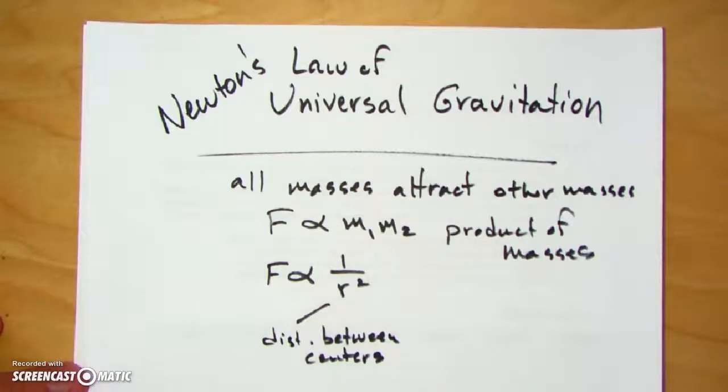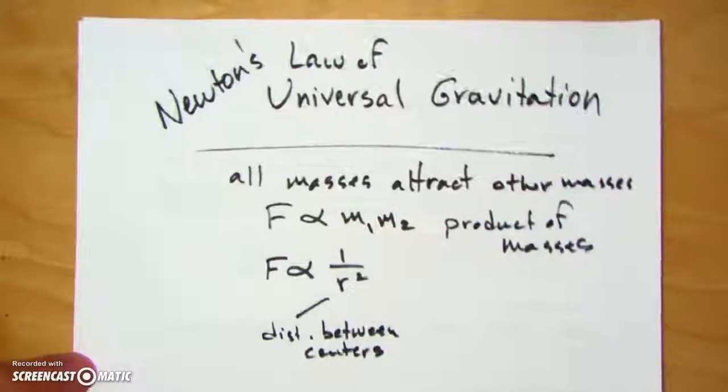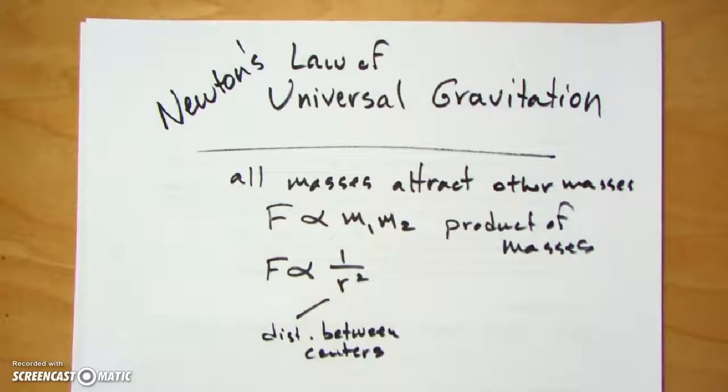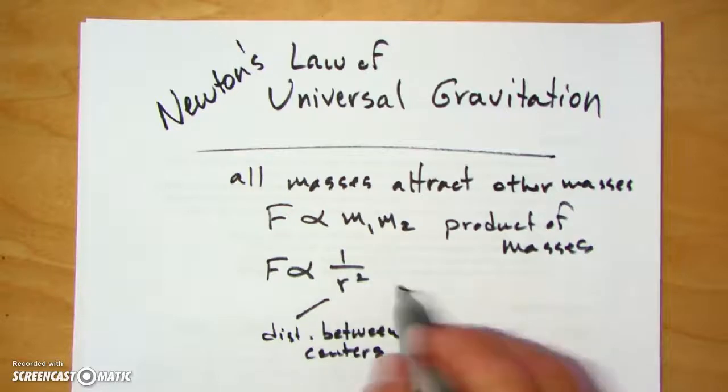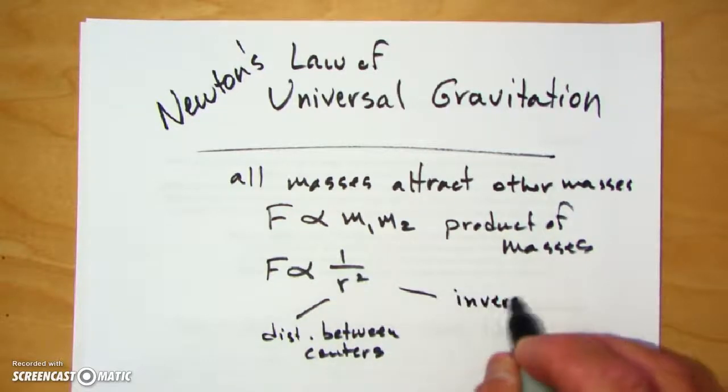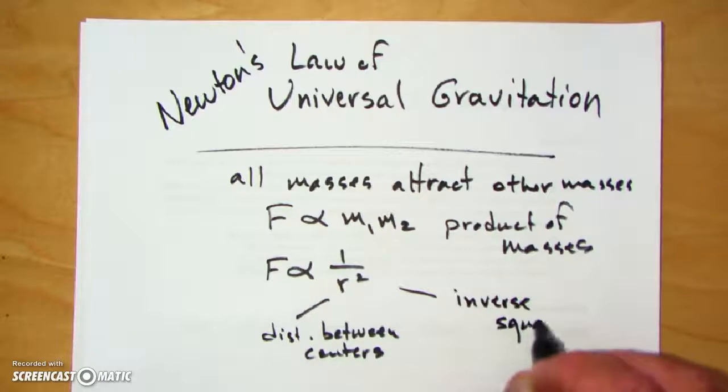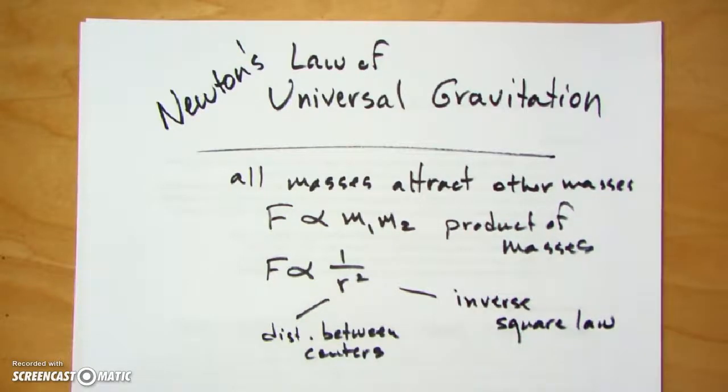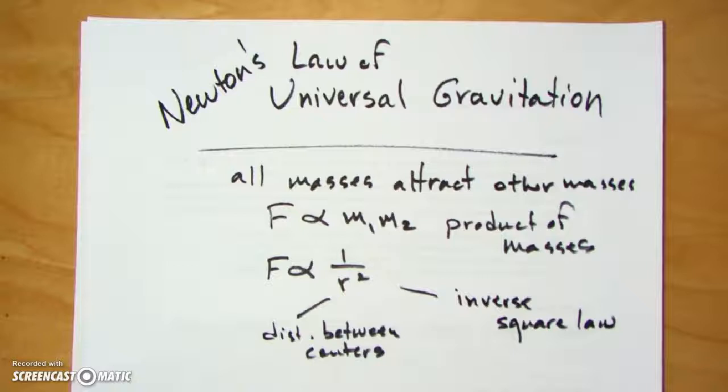So it falls off as you move away, and that makes sense, but it doesn't fall off linearly. It falls off as a square. This is called an inverse square law, and we're going to play with that some. We've all heard the story about him seeing an apple fall from a tree, but then coming up with the fact that, hey, the apple's falling, the moon's falling. The brilliance is being able to make that leap to the next level.